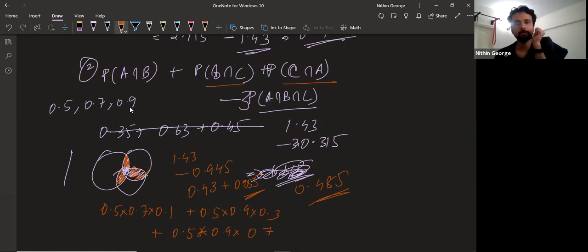Okay. 5 into 9 into 3 is 135, so 0.135. 5 into 7 into 1 is 35, so 0.035. Okay, 63 into 5 is 315. Add all of them up: 4, 8, 5. Yes, same answer. Okay. Correct.